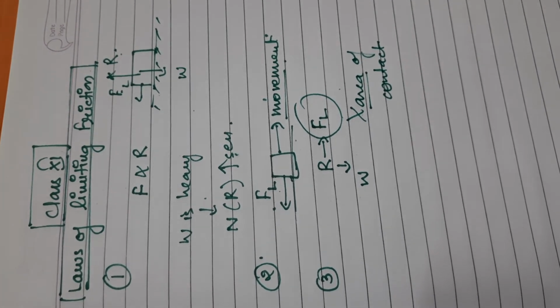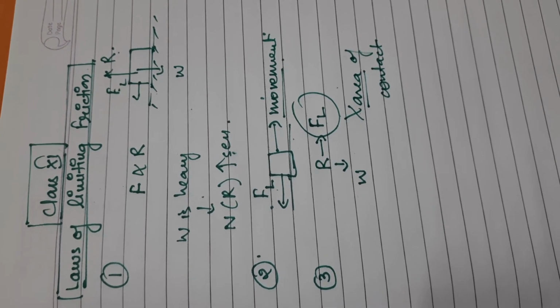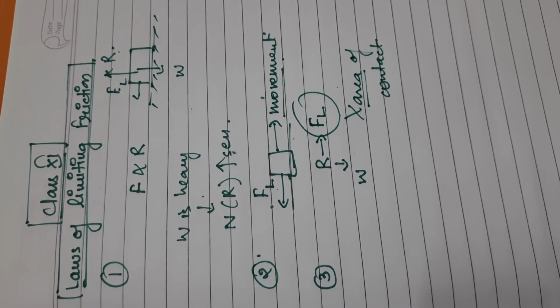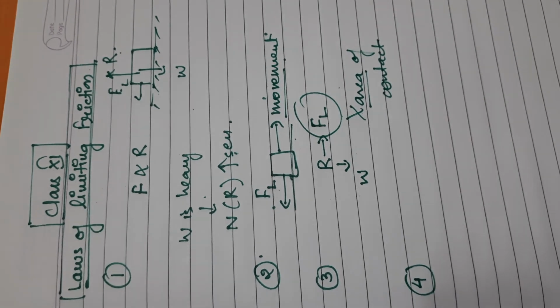No matter how long you keep the object on the surface, whatever the weight of the body, the reaction will be according to that, and the limiting friction will be according to the reaction. So it does not depend on how much area of contact there is between the two bodies.